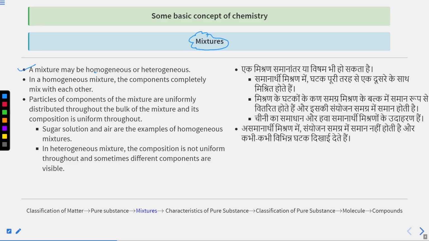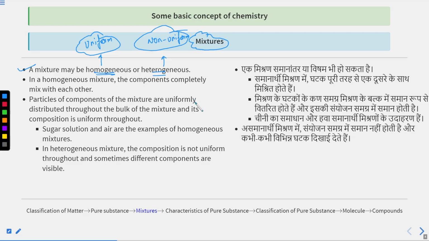A mixture may be homogeneous or heterogeneous. If I am saying a mixture is homogeneous in nature, it means there is a uniform distribution of particles throughout the sample. If I am saying a heterogeneous mixture, it means non-uniform distribution of particles, non-uniform composition.